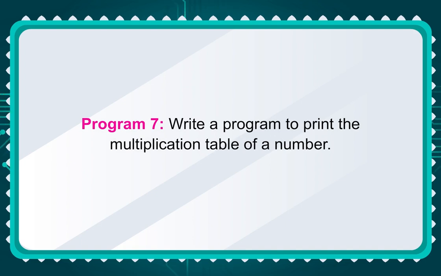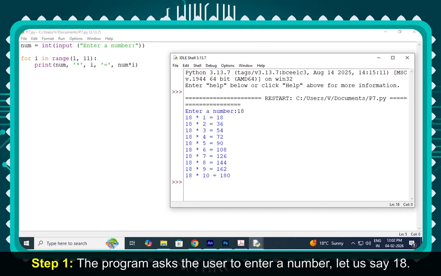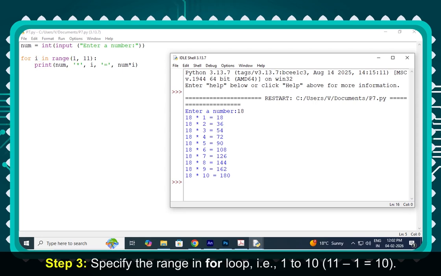Program 7. Write a program to print the multiplication table of a number. Example, output. Working. Step 1. The program asks the user to enter a number, let us say 18. Step 2. Assign the value 1 to variable I. Step 3. Specify the range in for loop, that is 1 to 10. 11 minus 1 equals 10.